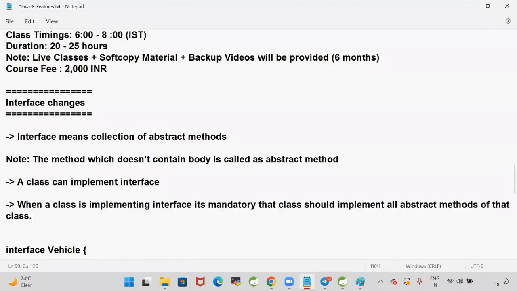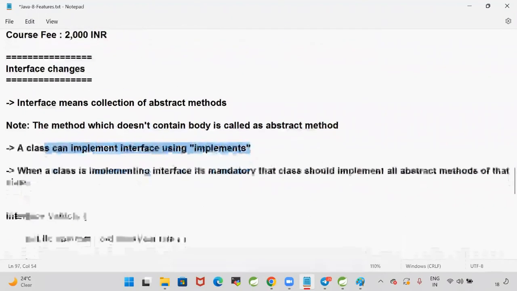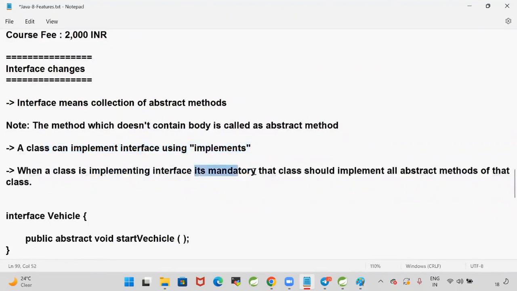Able to follow this? Interface means a collection of abstract methods. The method which does not contain any body is called an abstract method. A class can implement an interface using the implements keyword. When a class is implementing an interface, it's mandatory that the class should implement all the abstract methods of that interface.